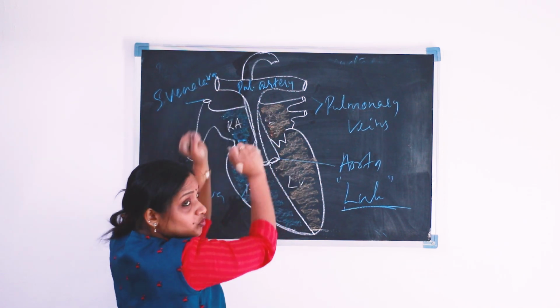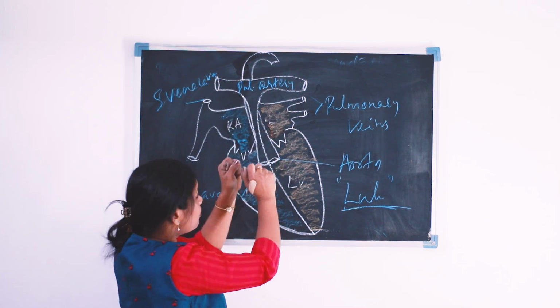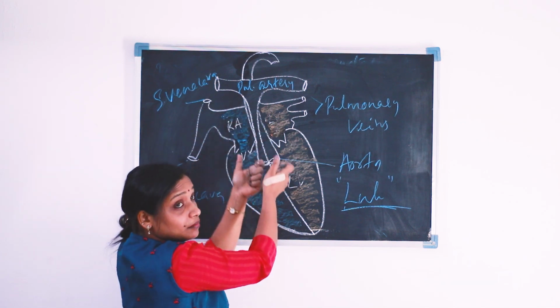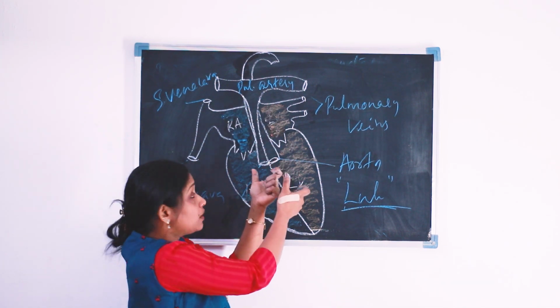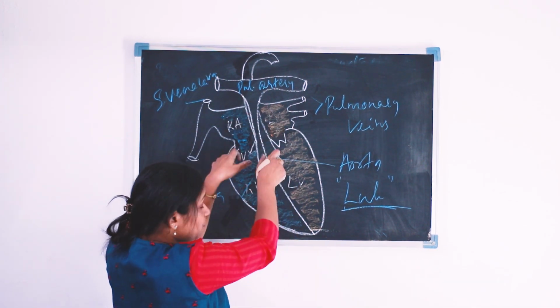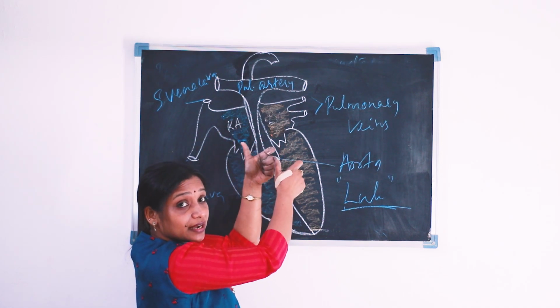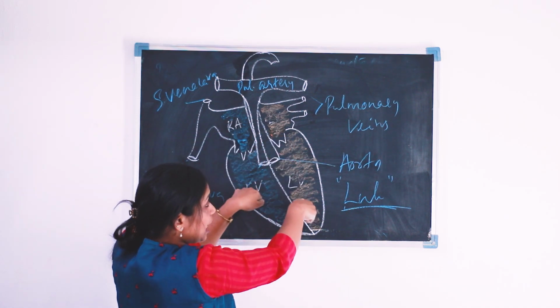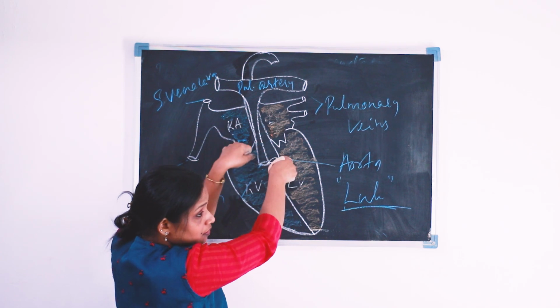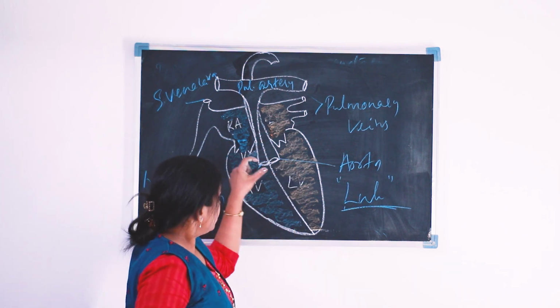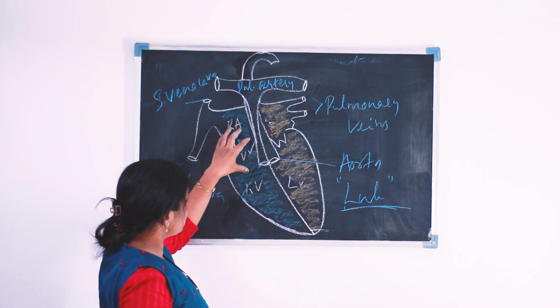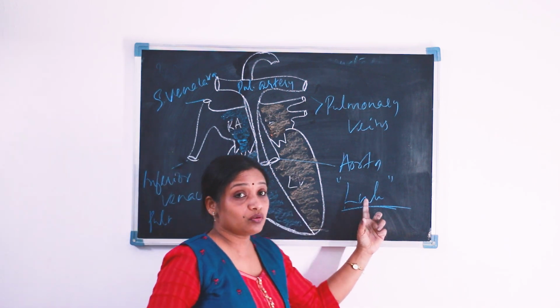Otherwise, it will go upwards. That may cause the regurgitation of blood or the back flow of the blood. To prevent the back flow of the blood, the chordae tendineae helps. That pulls the valves downwards. And the closure of these auriculoventricular valves makes the sound lub.